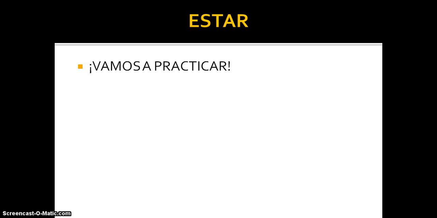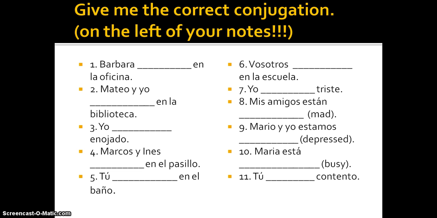Alright. Vamos a practicar. Let's go ahead and begin and practice, alright? So on the left hand side of your notes, there's a whole bunch of these questions here. Okay? So I'm going to have you pause it, and then I'm going to have you fill in your notes and fill in the correct forms of either estar or give me the adjectives like mad, depressed, and busy. Okay? So go ahead and pause it right now.